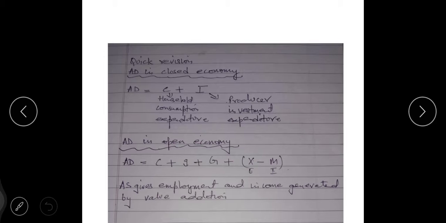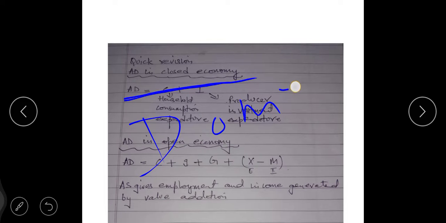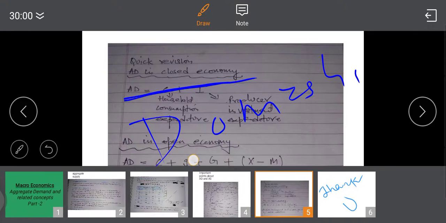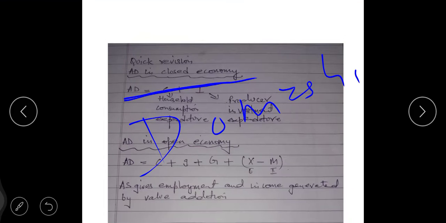Now we will do the quick revision. AD, of both the topics I have added in short so that you can understand better. AD in closed economy. Closed economy means, when we are talking about India, within the domestic territory.